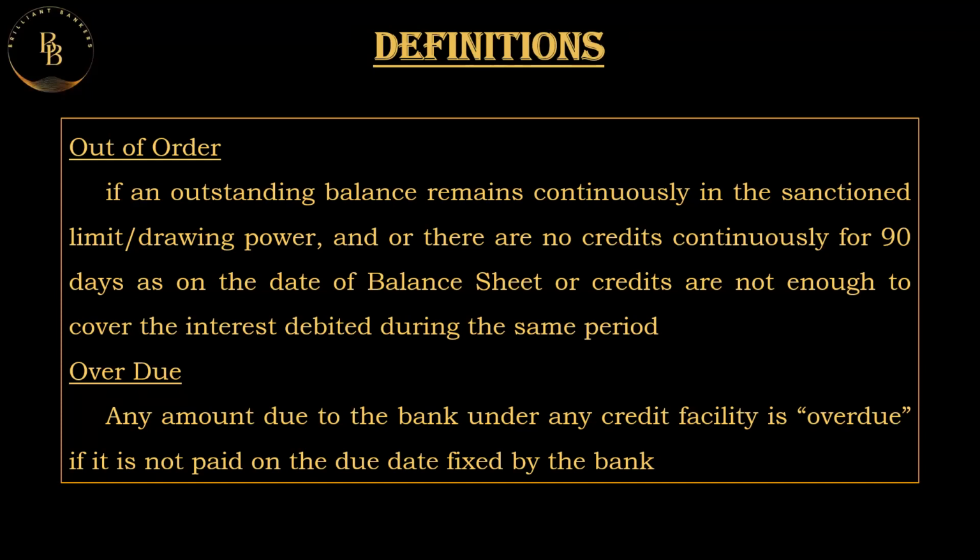What is an overdue? Any amount that is due to a bank under any credit facility is overdue if it is not paid on the due date fixed by the bank. For example, if an EMI is not paid, and the date of payment of an EMI is the 5th of any month, if it is not paid on that date, it is called an overdue account. If there is a delay in the payment of an EMI or any amount that is to be credited to an advances account, then it is called an overdue account.